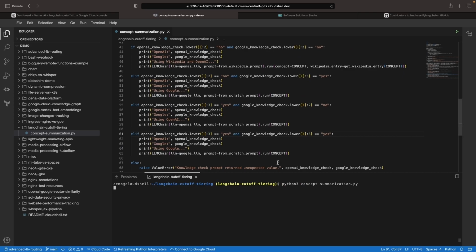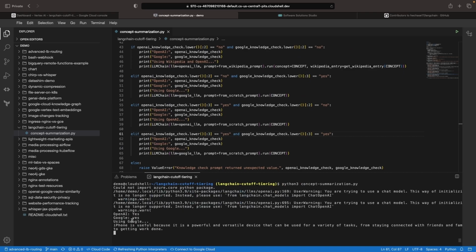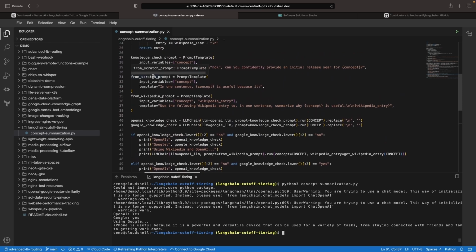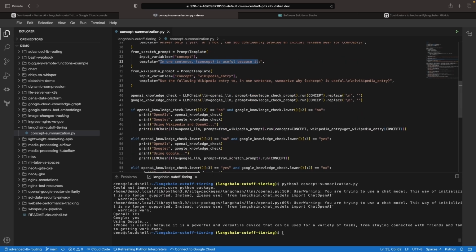Third time's the charm. We get yes from both our models, so we pass Google the from scratch prompt, asking it to draw on its own knowledge base, the knowledge that's in the large language model itself, to answer the question about why the iPhone is useful. Google says the iPhone is useful because it's a powerful and versatile device, and this seems like a pretty reasonable answer.